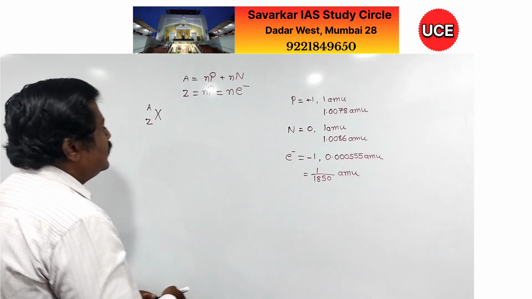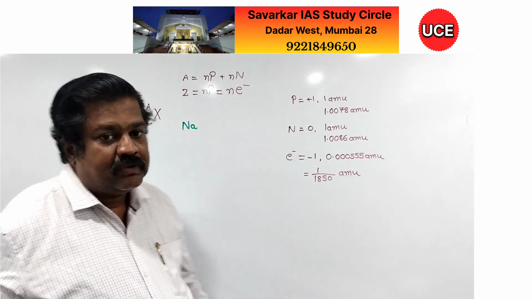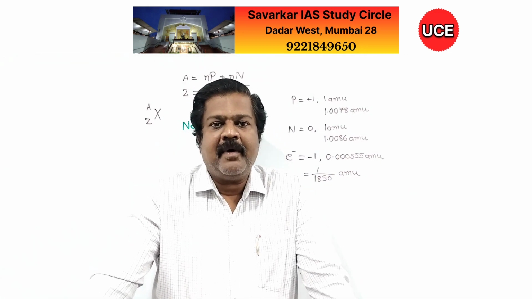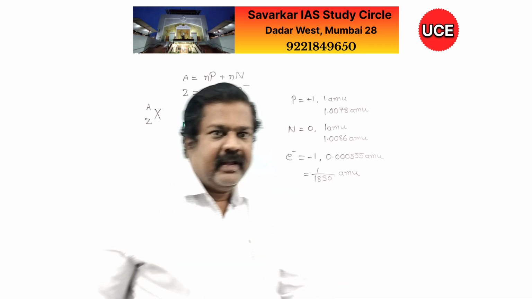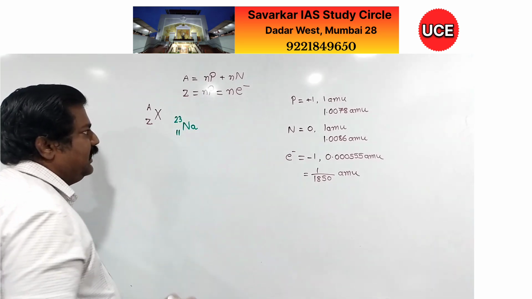So let us check out the example sodium. No doubt I am talking sodium and writing Na because the Latin name of this element is natrium and therefore the symbol is Na. Its atomic number is 11 and mass number is 23.